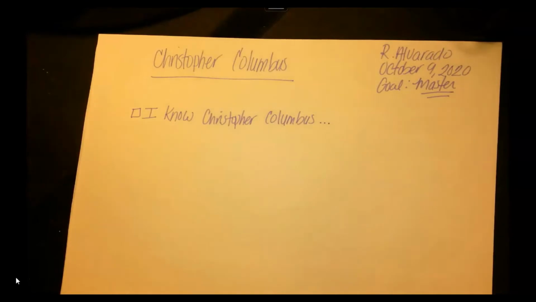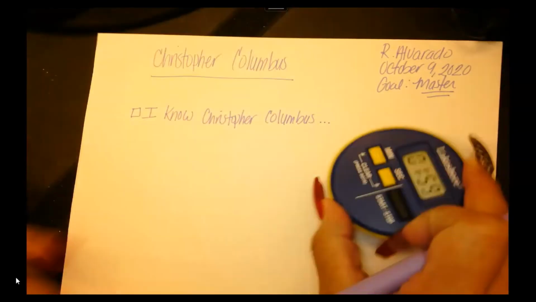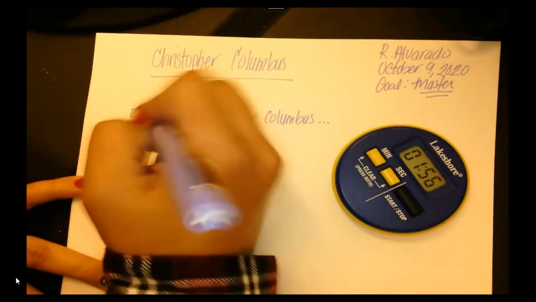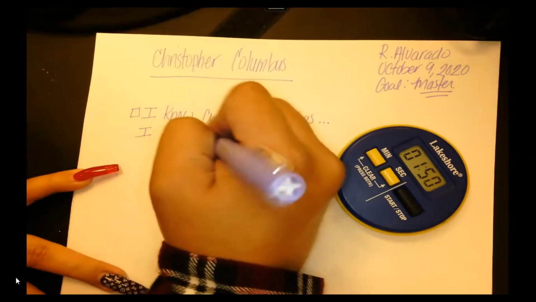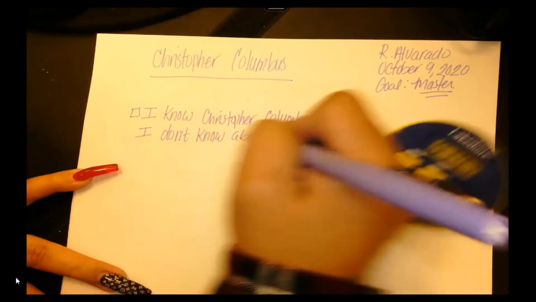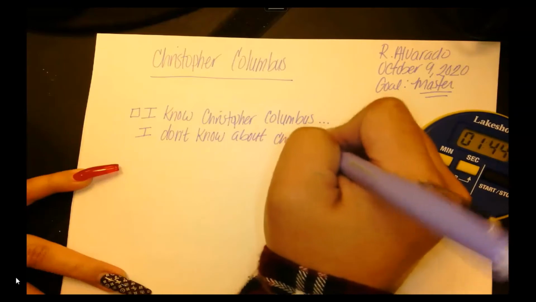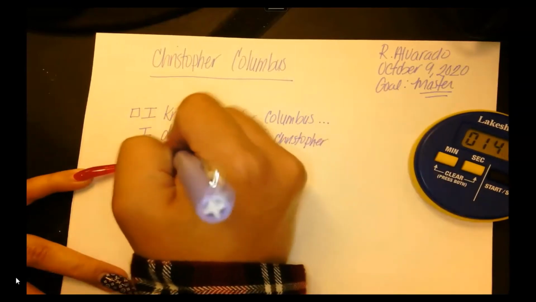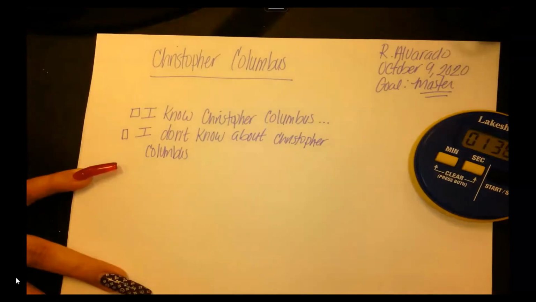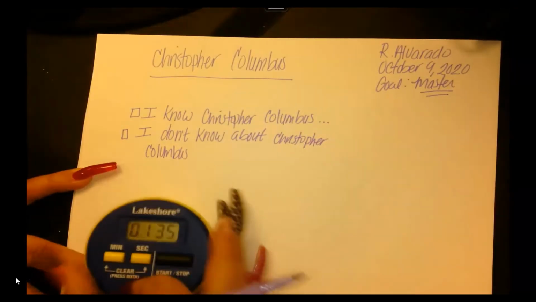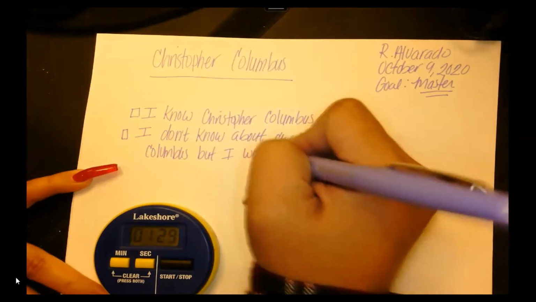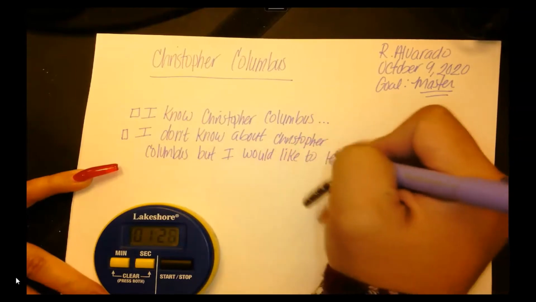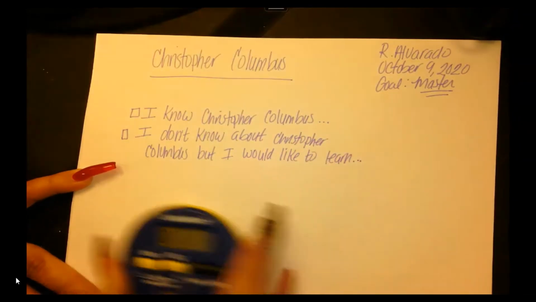I'm going to give you 2 minutes to tell me, what do you know about Christopher Columbus? Well, Miss Alvarado, what happens if I don't know anything about Christopher Columbus? Then I want you to write it here. I don't know about Christopher Columbus, but what is something that you would want to learn, or what do you want to know? I'm going to write it right here. I don't know about Christopher Columbus, but I would like to learn. I'm going to let you complete the sentence.